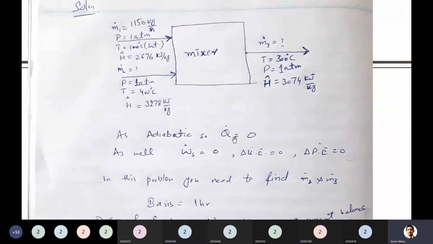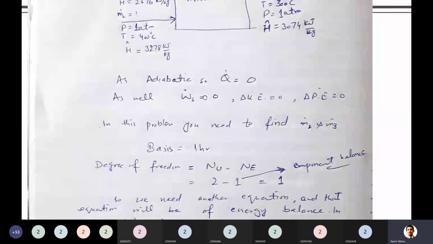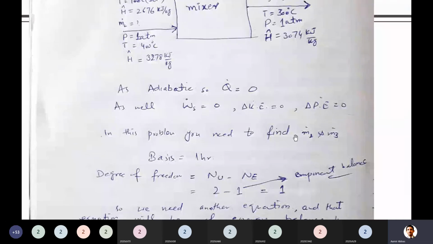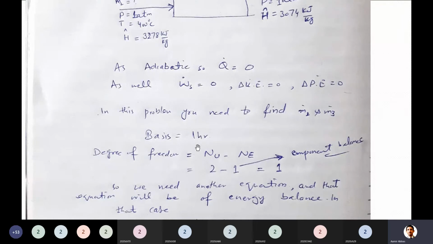So these four terms are zero in the energy balance equation at the moment if I have to apply the energy balance equation. So in this problem, what he asked you to calculate is actually M2 and M3. So when we have to solve a problem which involves material and energy balance, I'm going to use the same strategy which we used to solve for material balance.